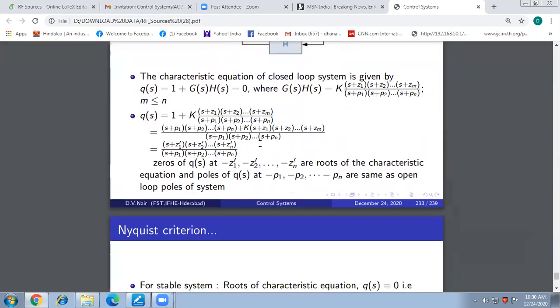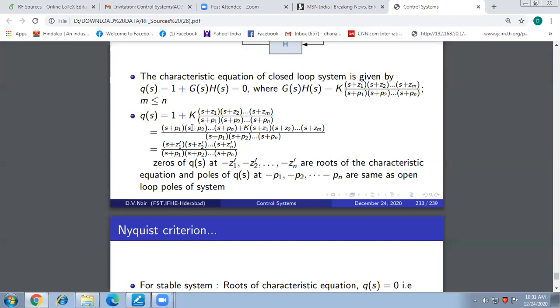Then we come to our natural function, the characteristic function Q of s, where we are putting in a little mathematical alteration and obtaining Q of s itself as a rational function. So far we were looking at Q of s only from the point of view of solving the characteristic equation for its roots. But with this realignment of terms, it acts as a rational function, a ratio of two polynomials.